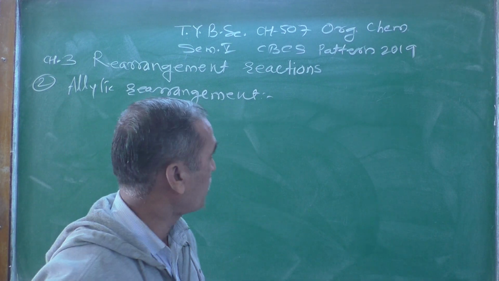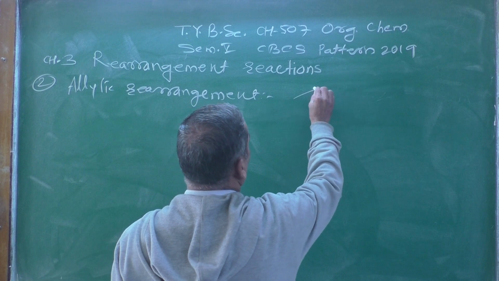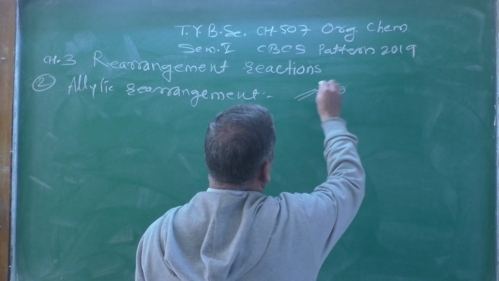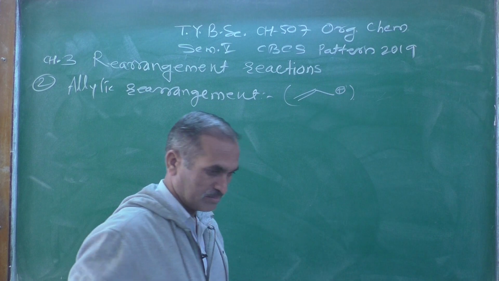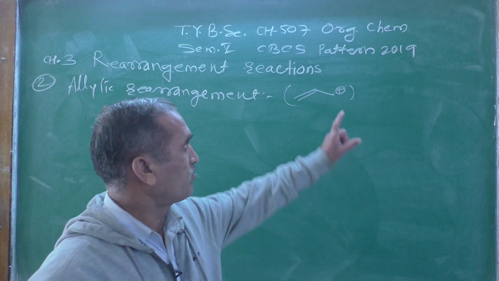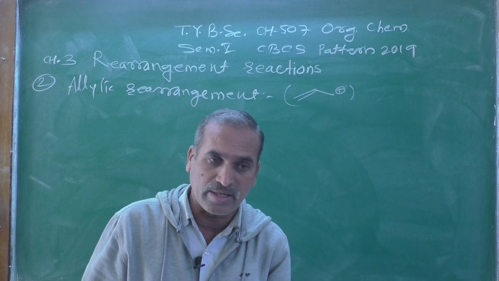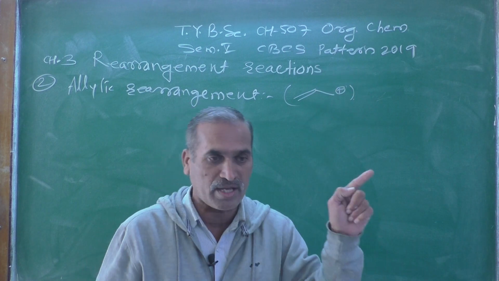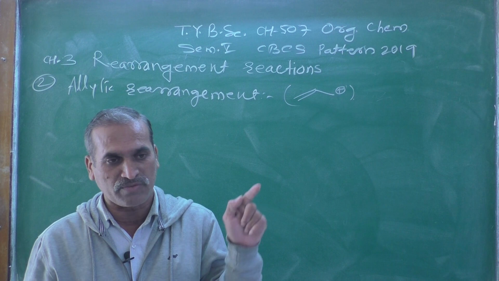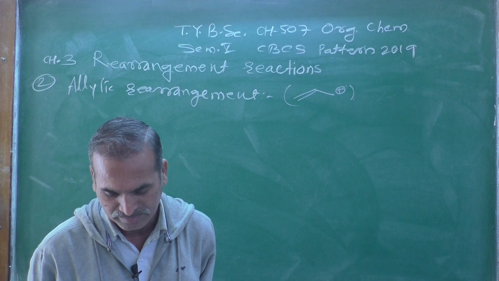As we know, this is the allylic system, and this carbocation is known as an allylic carbocation, and that allylic carbocation is well stabilized due to the resonance effect or the mesomeric effect.